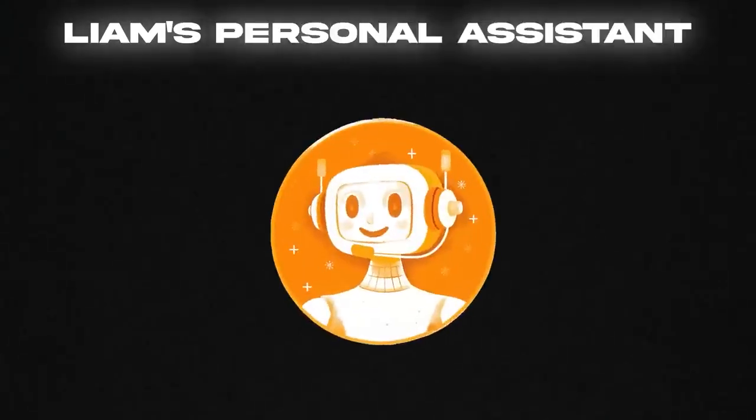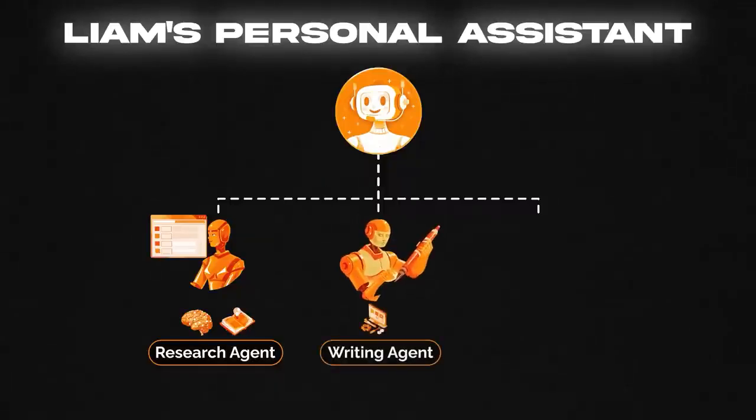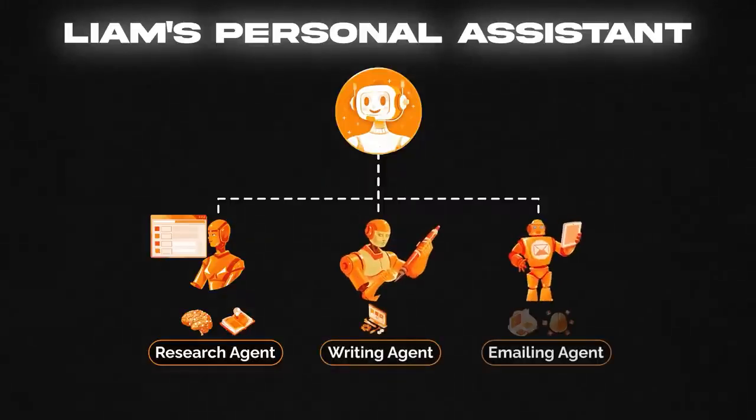In fact, we're already seeing the next evolution, which is multiple agents working together. Instead of just one agent trying to do everything, you can have one main agent that you give orders to, and then it can use all of the other agents underneath it as tools where it can send specific instructions. Like underneath the main agent might be a research agent, which is best at finding companies and has its own tools. Then you have a writing agent that's really good at writing summaries. Then you have an emailing agent, which has got all the emailing tools.